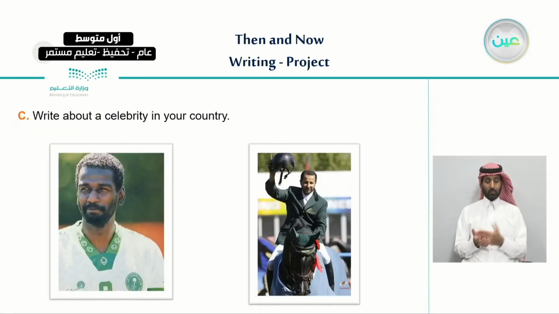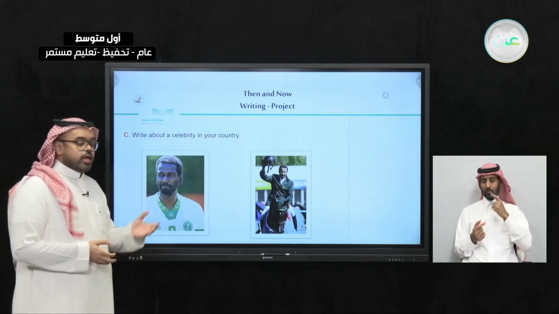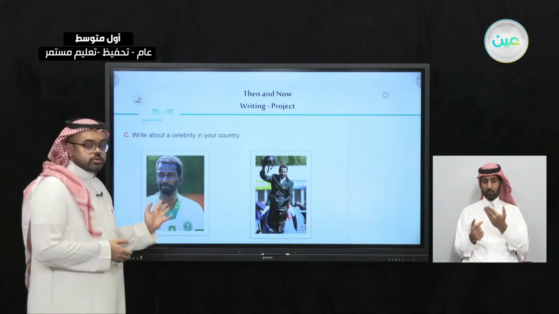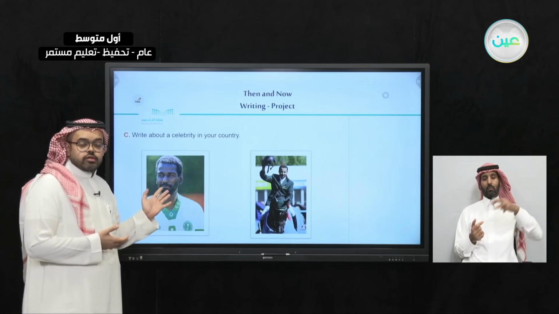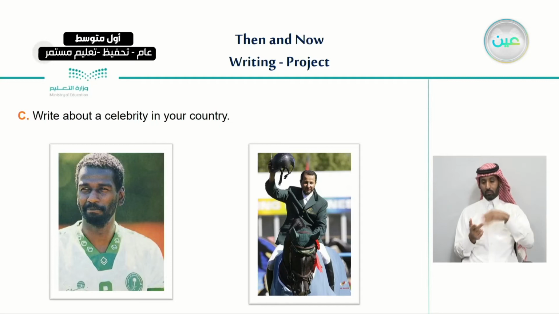For exercise C, what I would like you to do is to write about a celebrity in your country. In this unit, we have talked about different celebrities. We have talked about a celebrity from China, his name is Yao Ming, the basketball player. And also we have talked about a celebrity in our country, his name is Majid Abdullah. And also, just right now, we have read about a celebrity from Saudi Arabia as well. His name is Khalid Al-Eid.